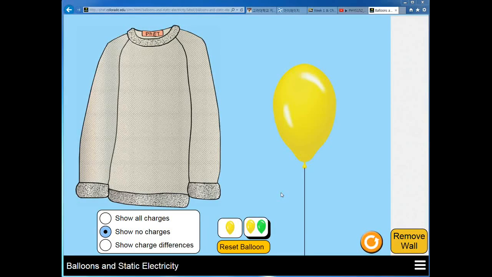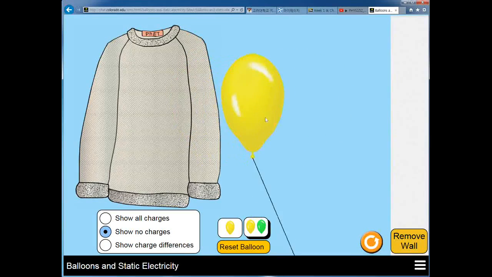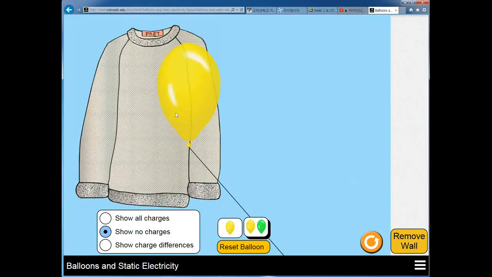Okay, this particular simulation was designed to give you an idea about the force between electric charges. Now here we have a balloon and there is a sweater. Right now nothing's going on between the sweater and the balloon, but if you take the balloon and rub it against the sweater, then you will see that this balloon will get attracted to the sweater.